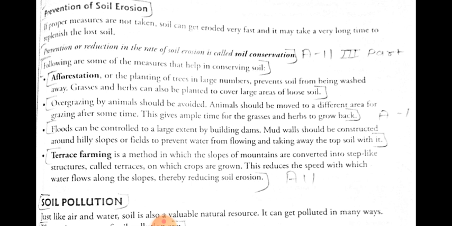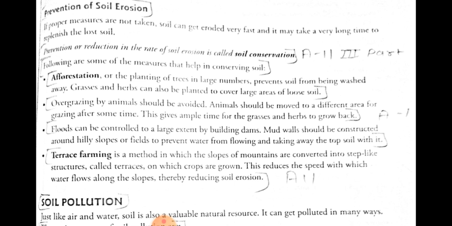The third important method through which we can prevent soil erosion is terrace farming. Usually in the hilly areas we can construct terraces and do terrace farming. Terrace farming is a method in which slopes of mountains are converted into step-like structures called terraces, on which crops are grown.